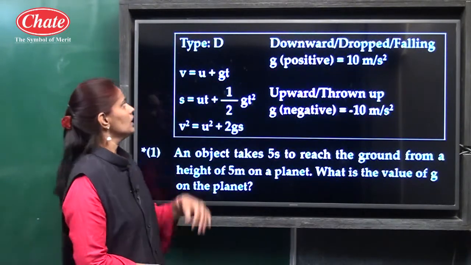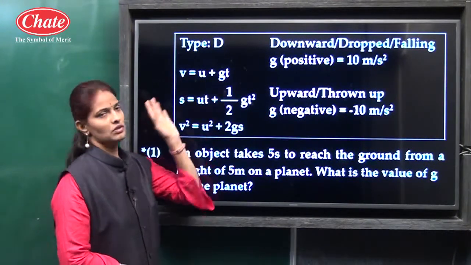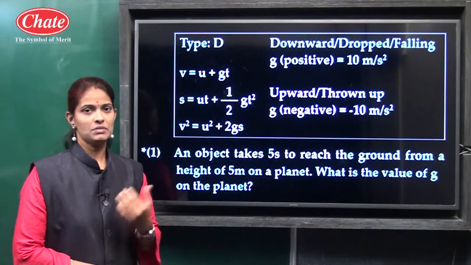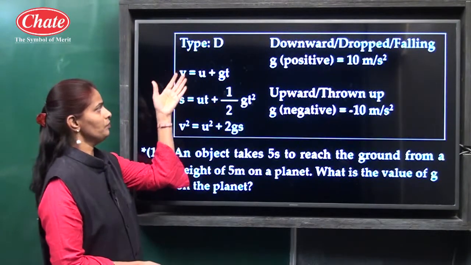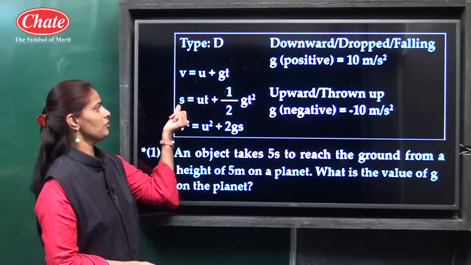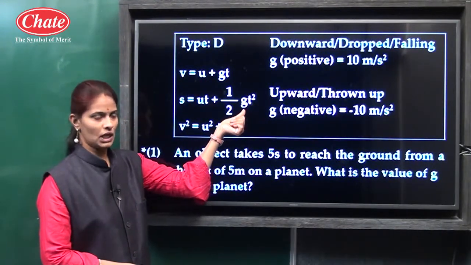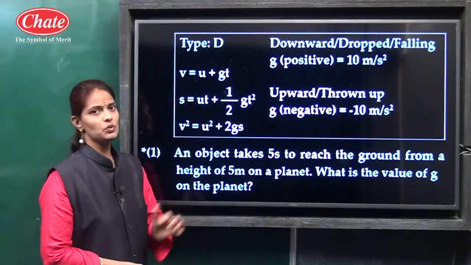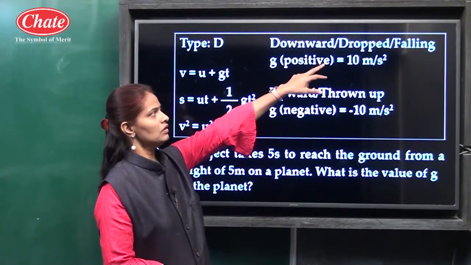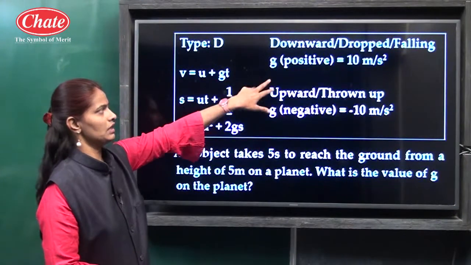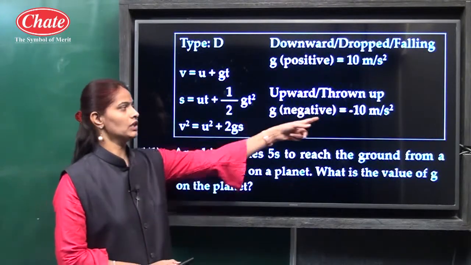For free fall, here V is equal to U plus GT. Here we take G in replacement of A, that is acceleration. Here G is acceleration due to gravity according to free fall. So the second equation becomes S is equal to UT plus half GT square, and V square is equal to U square plus 2GS. This is the equation for free fall. For a downward dropped or falling object, G is taken to be positive, and for an upward or thrown up object, G is taken to be negative.